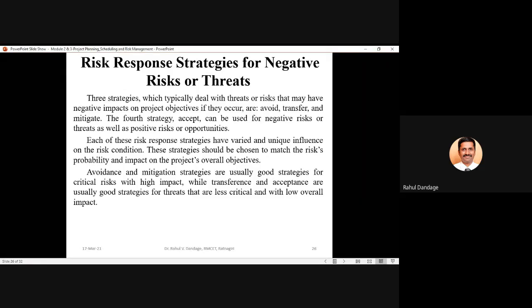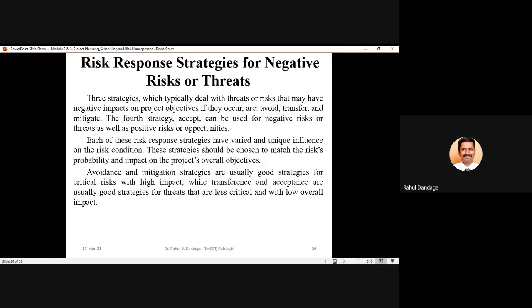And whenever we are thinking in terms of risk management, 80% of the time we are more concerned about the negative risk or the threats to your project objectives. Three strategies which typically deal with threats or risk that may have negative impact on project objectives if they occur are avoid, transfer, and mitigate. The fourth strategy, accept, can be used for negative risk or threats as well as for positive risk or opportunities. So one strategy is common, that is accept.